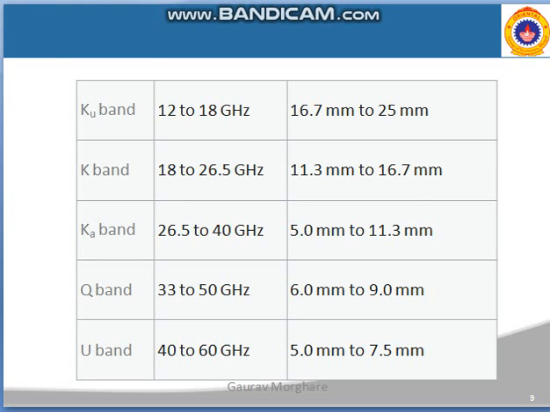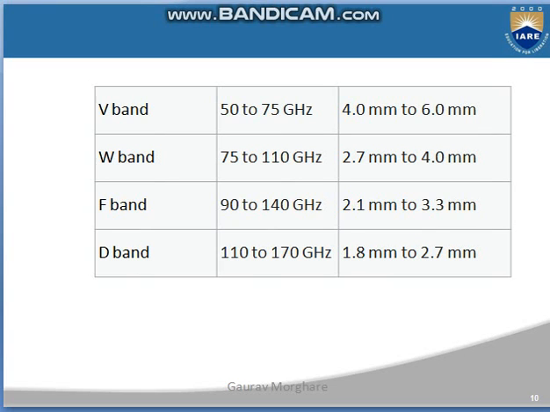Normally the Ku band is used in satellite communication. All the bands have different applications. After the Ka band, Q and U band are the millimeter waves. That means signals which have a wavelength lesser than the microwave, we term those waves as millimeter waves. So these bands, that means V, W, F, D, are the millimeter bands.